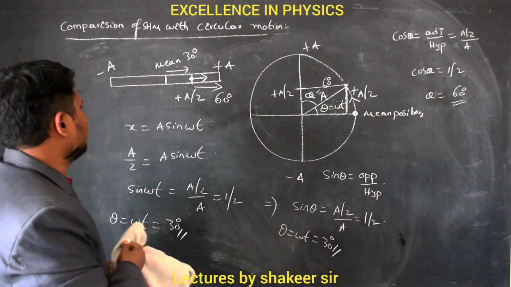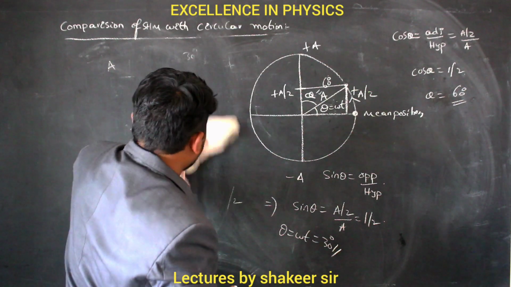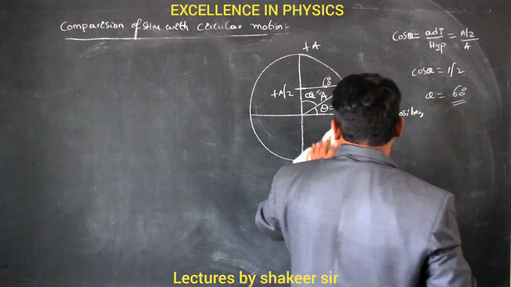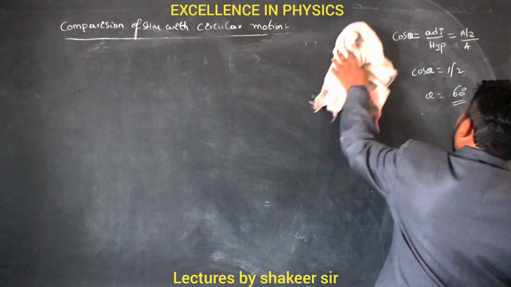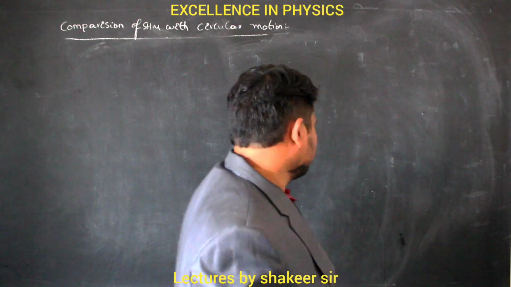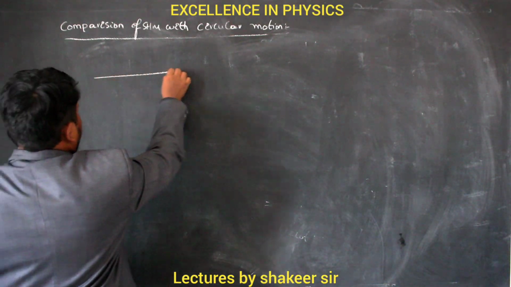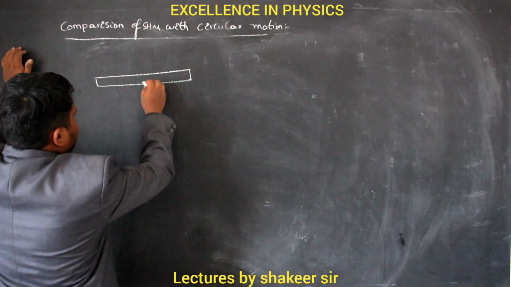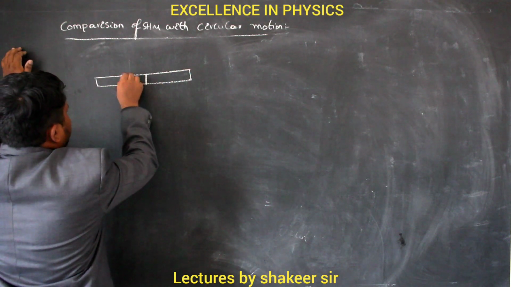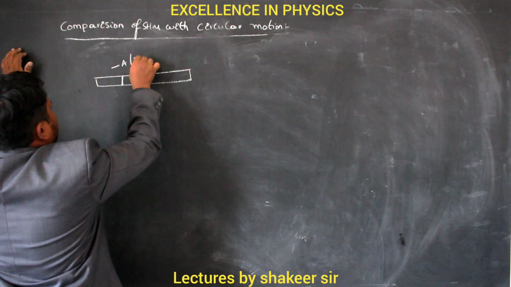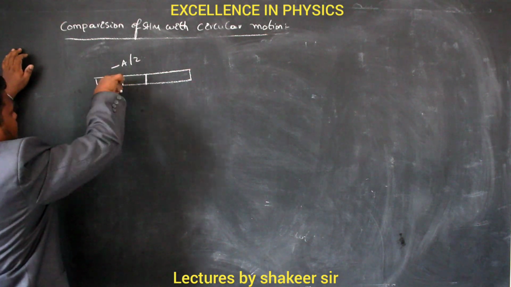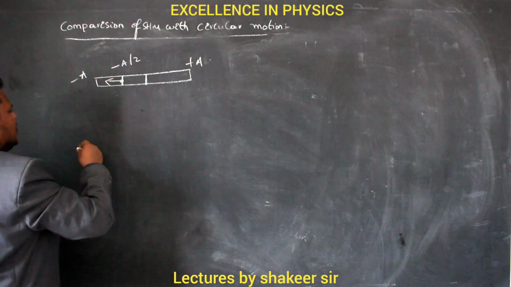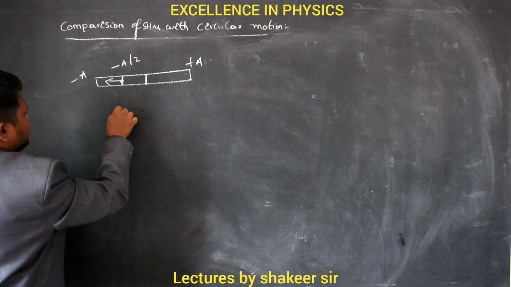For example, let us consider a body that has started from the mean position. Clear? So the body has started from the mean position, and when I started observation, the body was present at minus a by 2 and it was traveling towards the negative extreme position. Clear? So this is minus a and this is plus a. Then I want to calculate how much angle the body has covered.